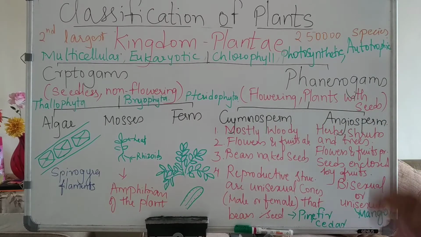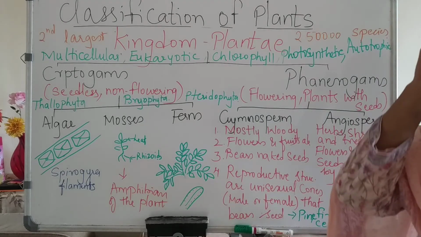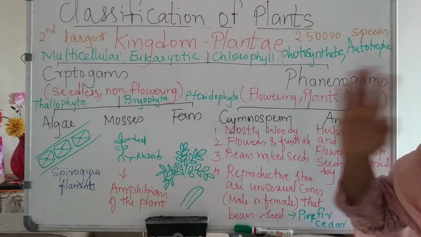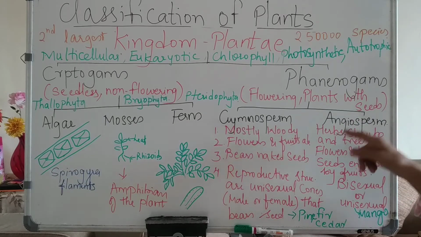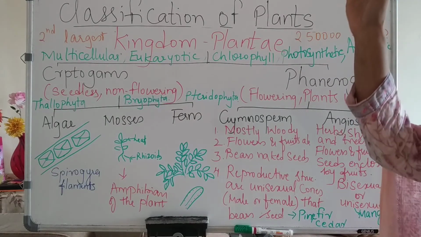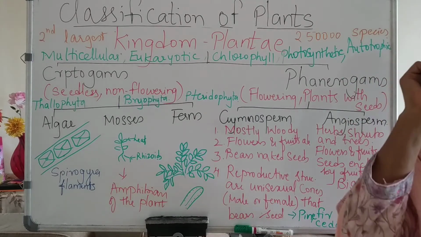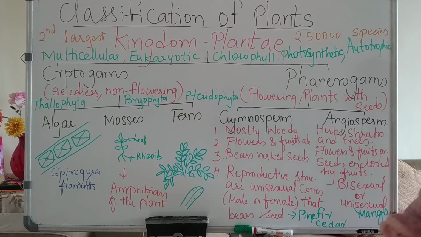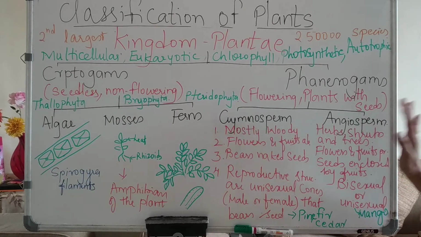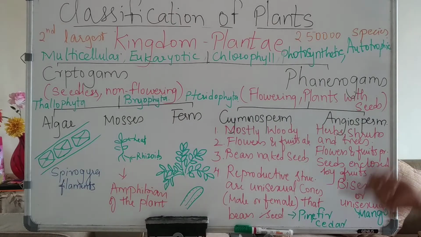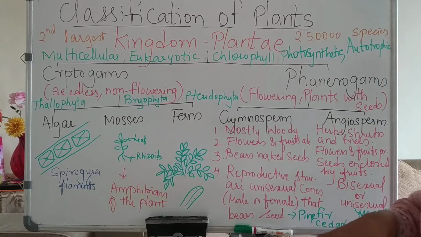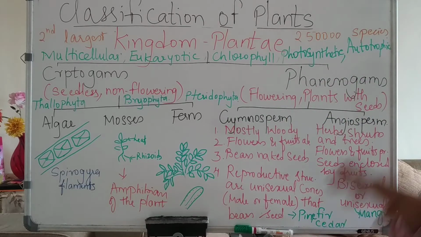Now angiosperm. They are the most developed plants on this earth, and you see them everywhere. They might be herbs, small plants, shrubs, and big trees. All are angiosperm. Now flowers are prominent, flowers are present, fruits are present, seeds are present. All the structures are present in the angiosperm. And now they can be unisexual also, means one sex in one plant, or they might be bisexual, both the sexes in the same plant.